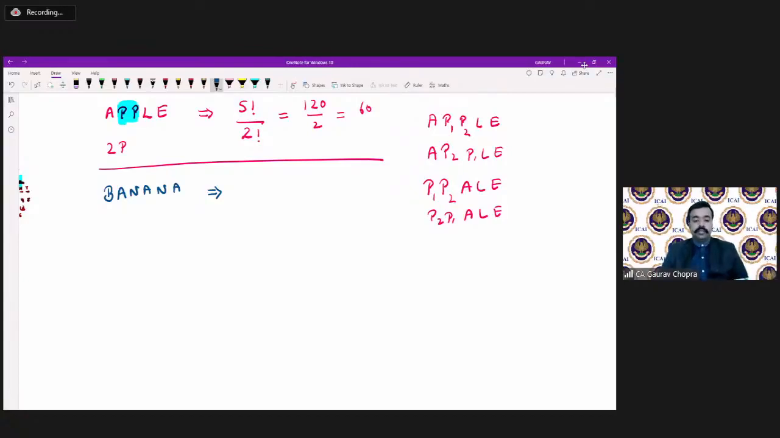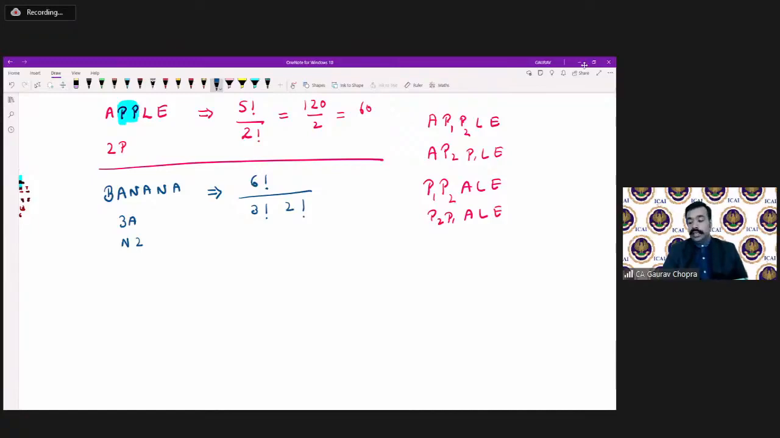So, banana. How many letters are there? 6 letters are there. And what about the repetition? A is getting repeated 3 times. N is getting repeated 2 times. So what do we have to do? For 6 letters, we write 6 factorial, but whenever there is repetition, we have to divide by that factorial. So A is 3 times, we divide by 3 factorial. N is 2 times, we divide by 2 factorial. And now we can solve and get the result.